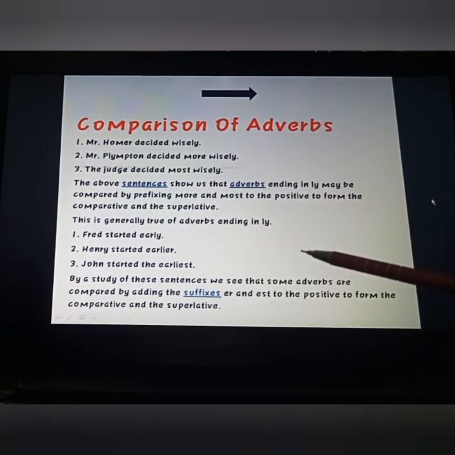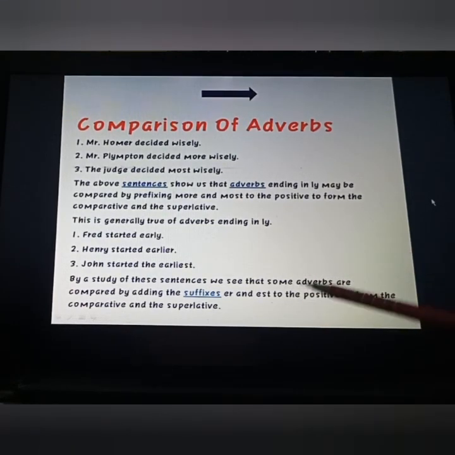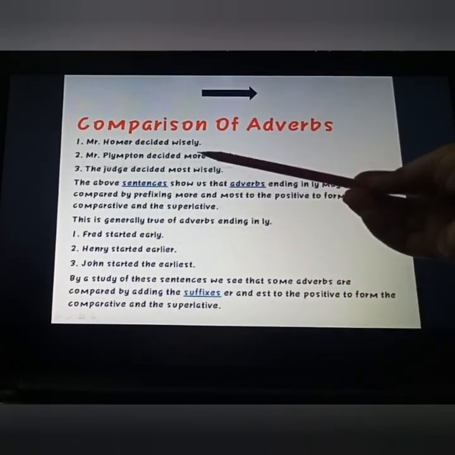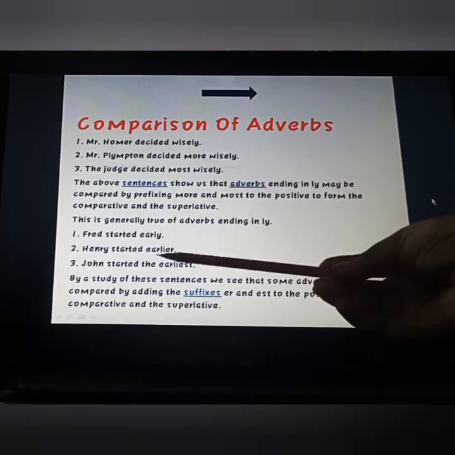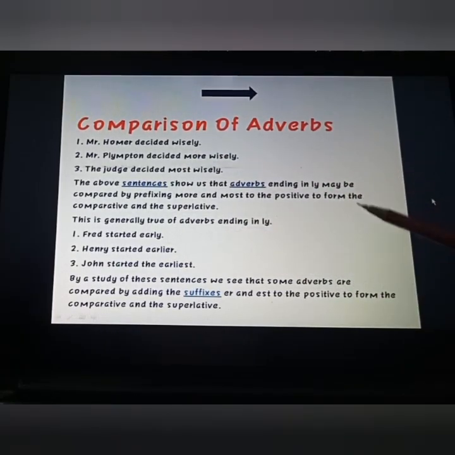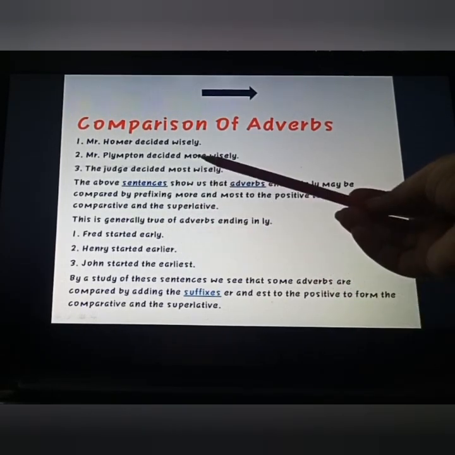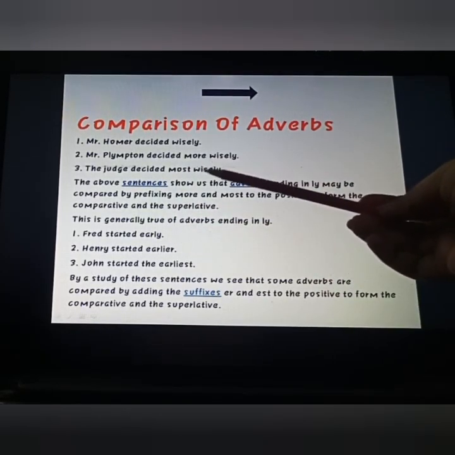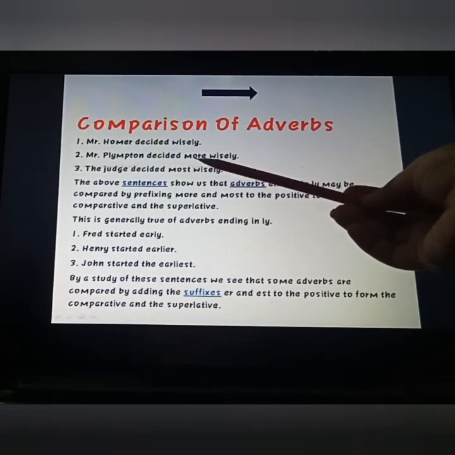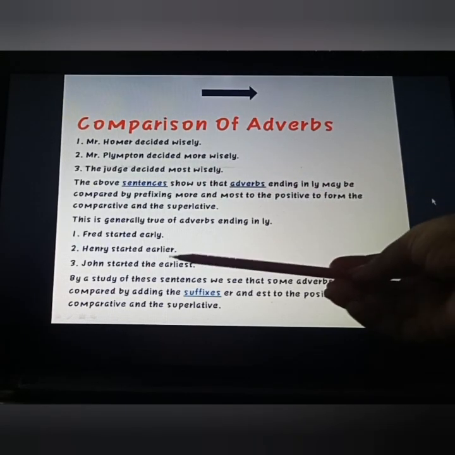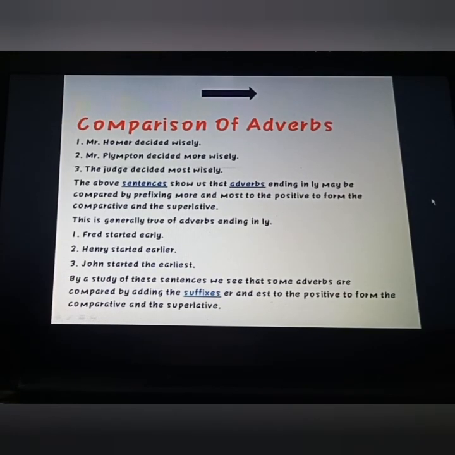So by a study of these sentences, we see that some adverbs are compared by adding the suffixes er and est to the positive to form the comparative and the superlative. If you differentiate between these two sentences, in this one ly was there, and in this one also ly is there, but here to make the comparative or superlative degree we have used more and most, and here we have used er or est. So according to the word we put these forms. Fine.